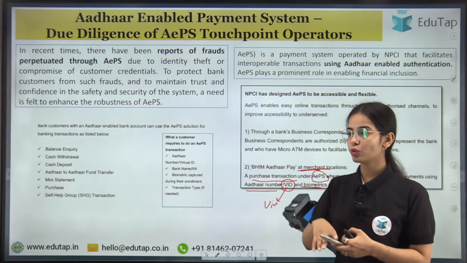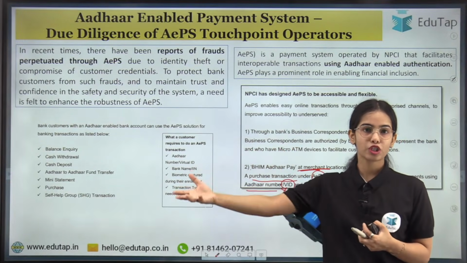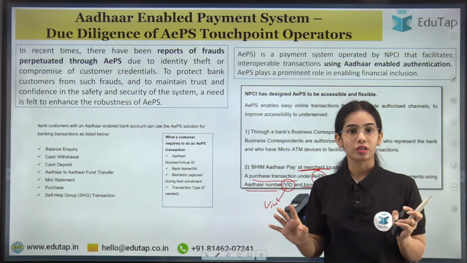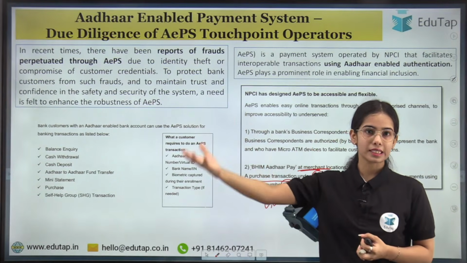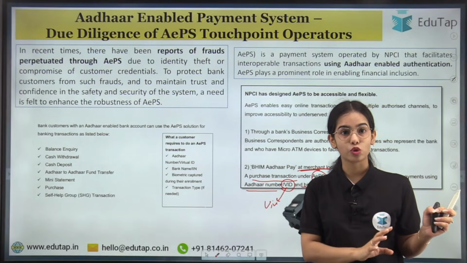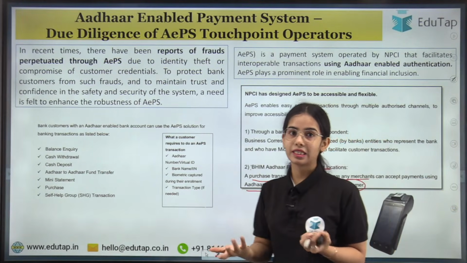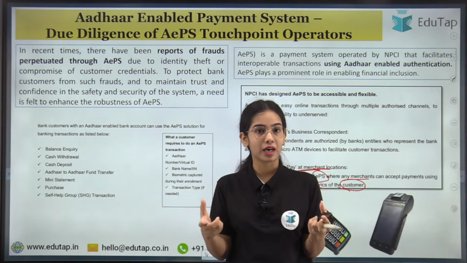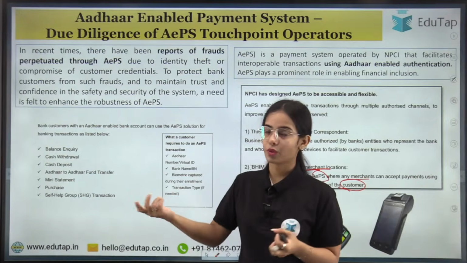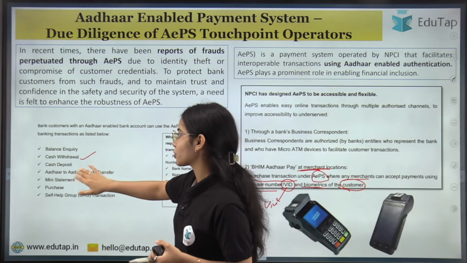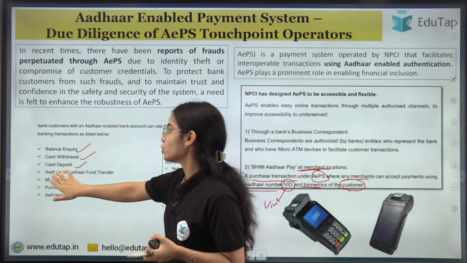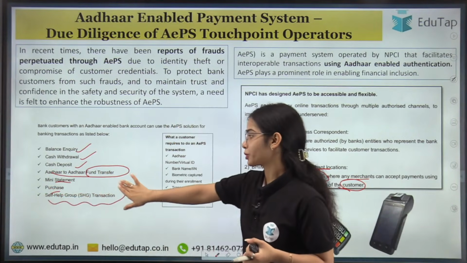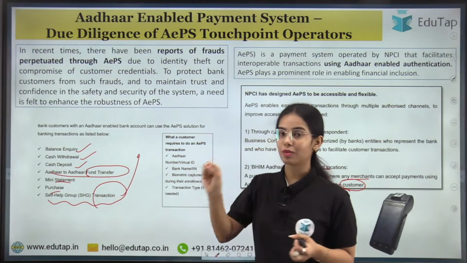Even let's say I'm going to a shop and I have forgotten my mobile somewhere, or let's say my mobile has gotten stolen. I have gone to, let's say, some other state and my mobile phone, my bag has been stolen. So I will go to a merchant and I will say that, okay, I need to withdraw the cash. So what would I require? Just my Aadhaar number and my biometrics, okay? So this is the idea that I can do the cash withdrawal, cash deposit, balance inquiry also. Aadhaar to Aadhaar fund transfer can happen. Mini statement, purchase as well as self-help group transaction can happen through the Aadhaar enabled payment system.